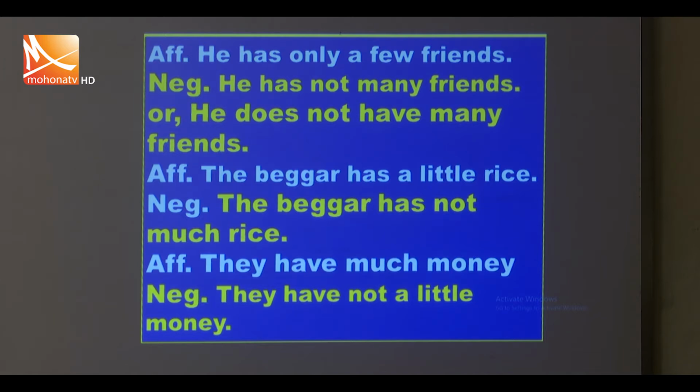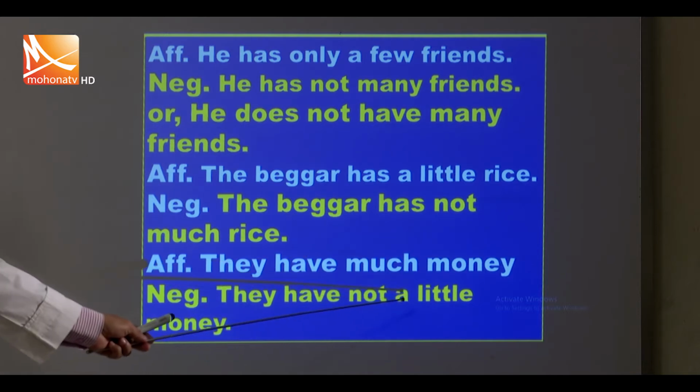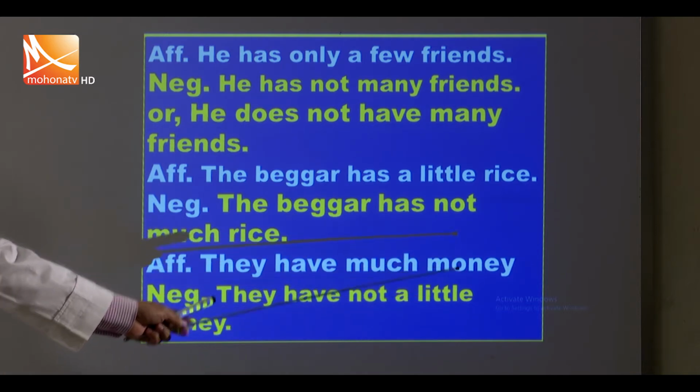The beggar has a little rice. The beggar has not much rice. They have much money. They have not a little money. We use "not a little" instead of "much".